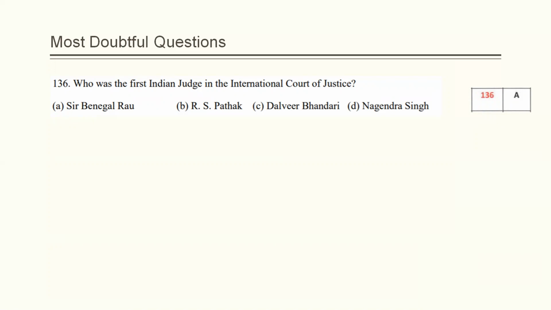This is one of the doubtful questions, because option D might have been correct if the question had been, who is the first Indian president in the International Court of Justice? But the question given under the AILET paper talks about the first Indian judge. So the answer given in the NLU answer key is also correct.